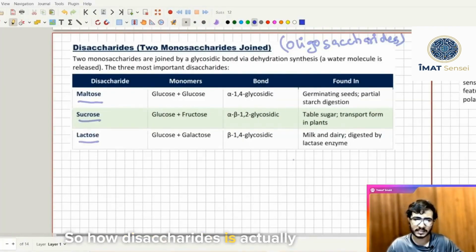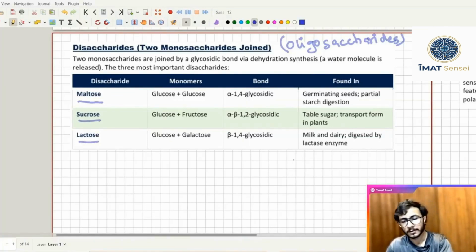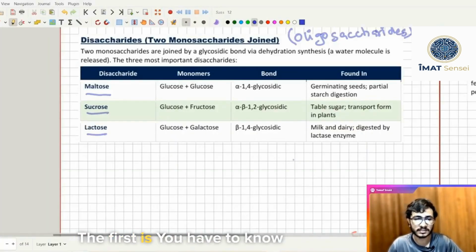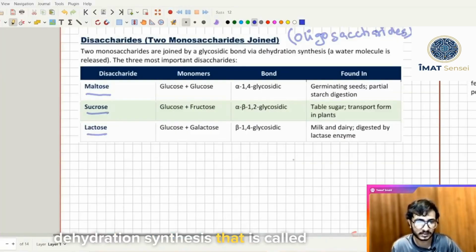So how is disaccharide actually formed? There are two types of bonds in biological molecules.